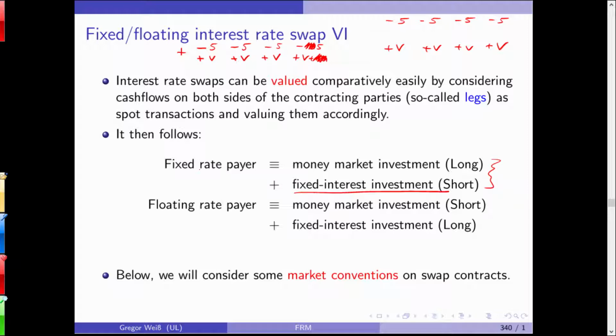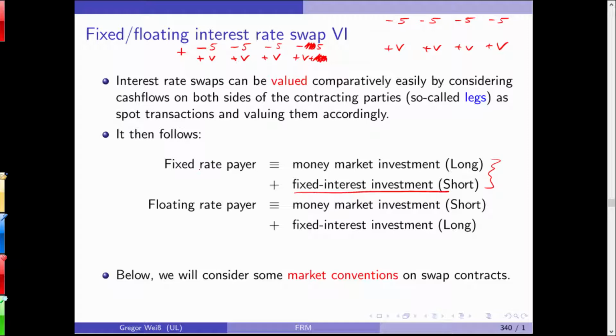You can simply price each leg. This is what we call the payer leg and the receiver leg, or the fixed rate payer leg or the floating rate payer leg of those two contract sides. And then you can see how much worth is one side compared to the other side.